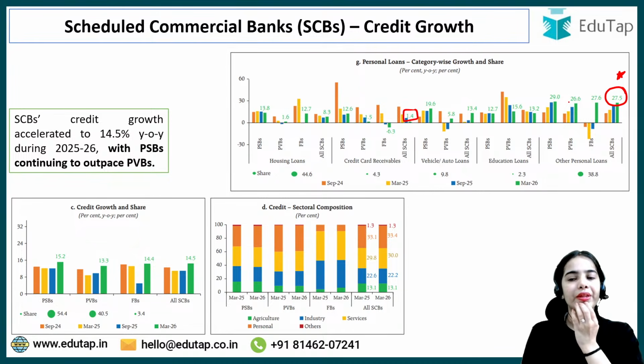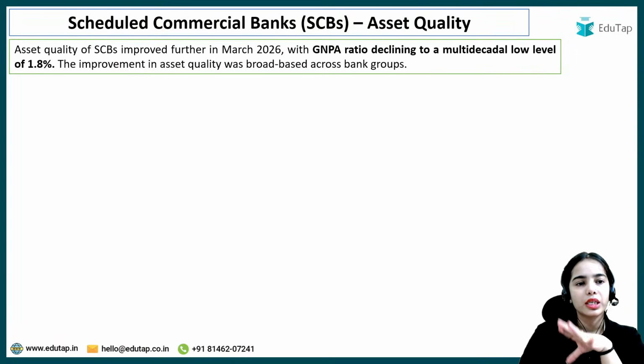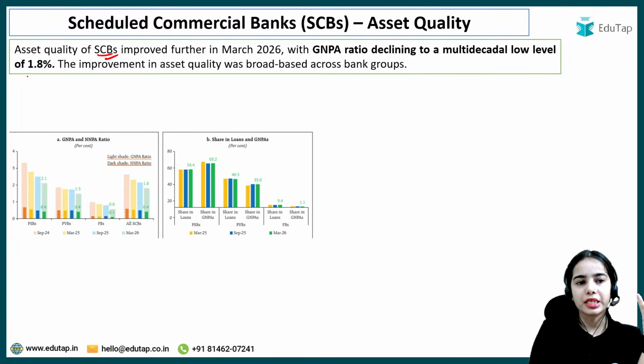That's it. Okay, so this is it from this point. Now moving forward, asset quality of the scheduled commercial bank has improved because the gross non-performing asset was 1.8%, while the net non-performing asset was 0.4%.